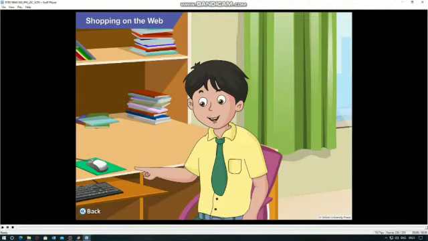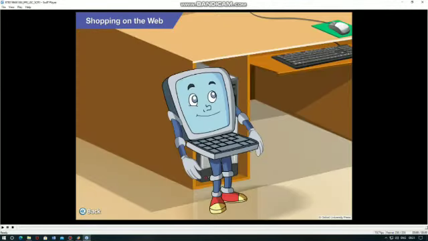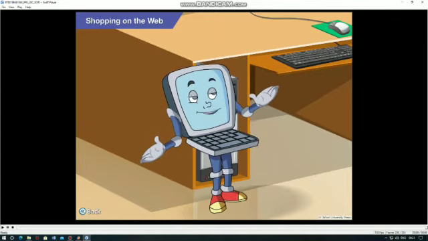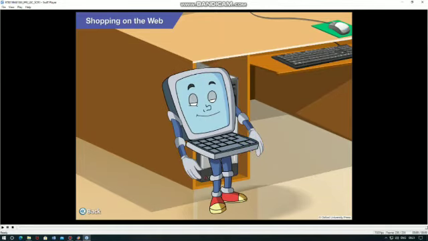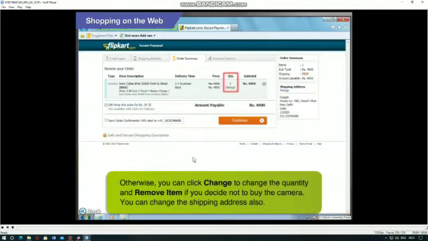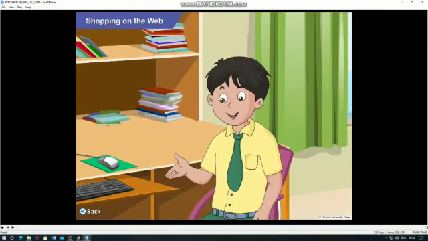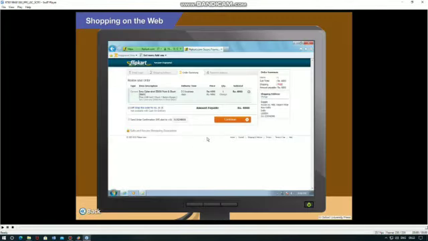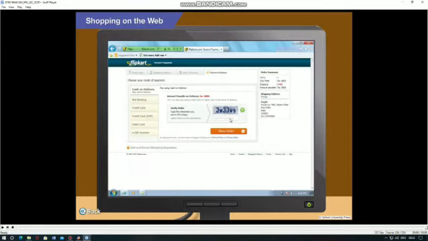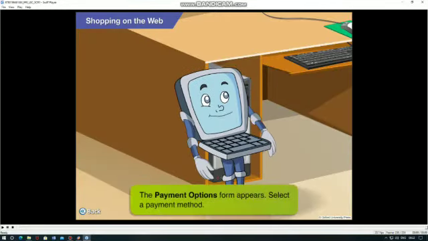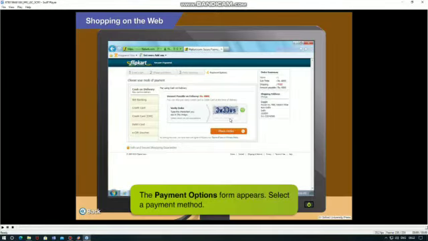Toggle, can I still change or cancel my order? Yes, Goggle. In case you wish to purchase more than one camera, you can always click on Change to change the quantity, or you can click on Remove Item if you decide not to buy the camera. You can change the shipping address as well. No, Toggle, I wish to purchase the camera, so I can click the Continue button, right? That's right, Goggle. Look, the payment options form has appeared.